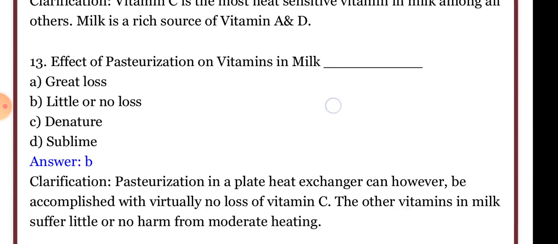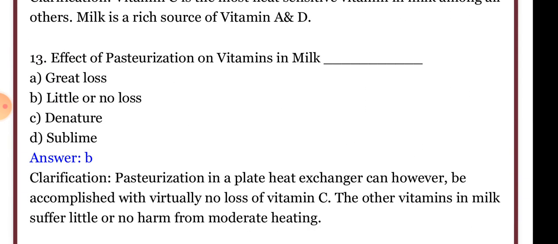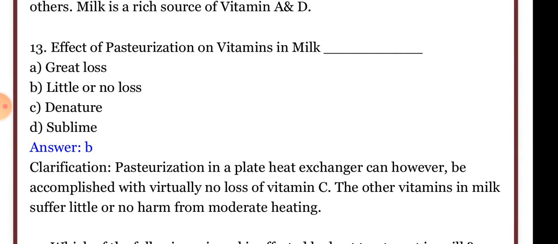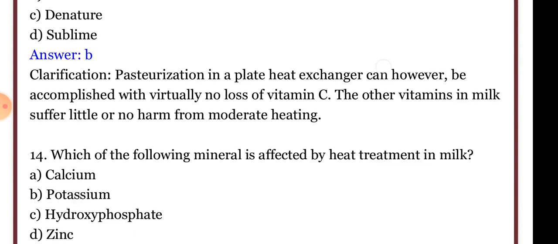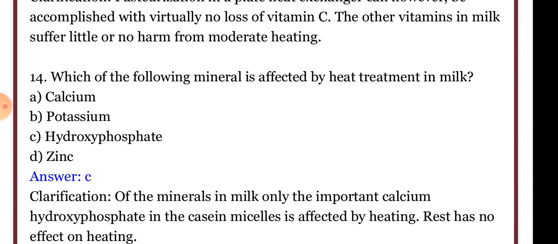Effect of pasteurization on vitamins in milk is little or no loss. Pasteurization temperature is not very high, it is 60 to 70 degrees centigrade. If milk is not boiled and is pasteurized, then pasteurization in a plate heat exchanger can be accomplished with virtually no loss of vitamin C. The other vitamins in milk suffer little or no harm from moderate heating. Vitamin C may have little loss as it is very sensitive to heat.